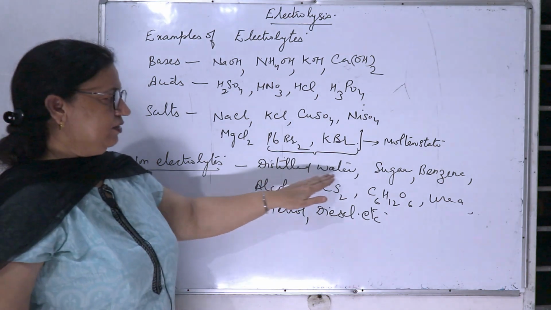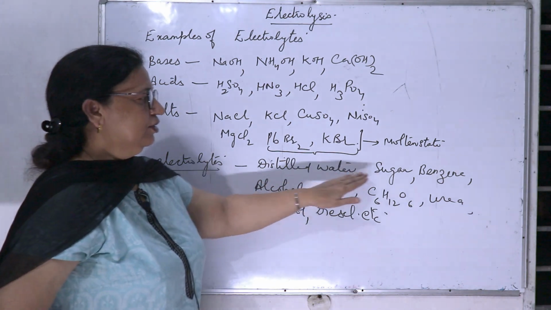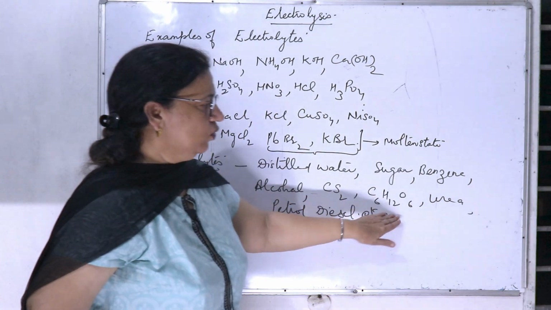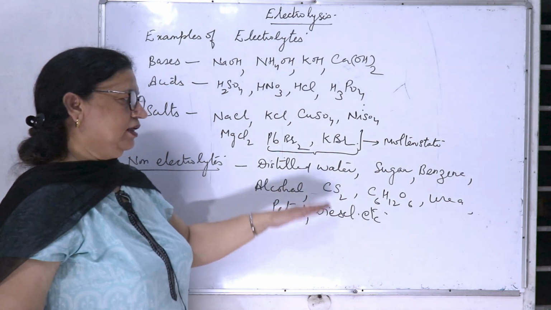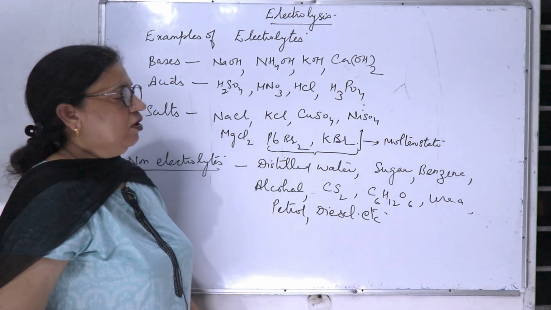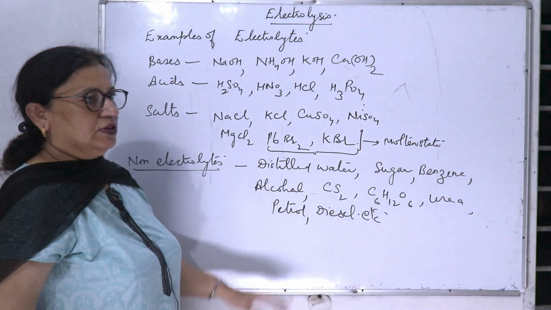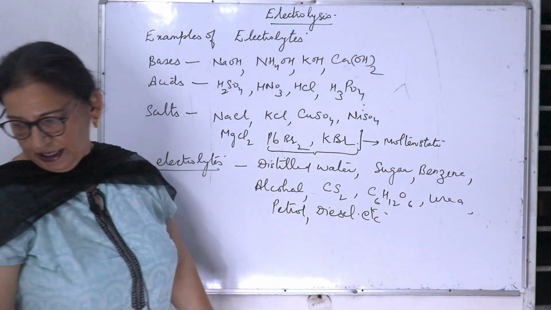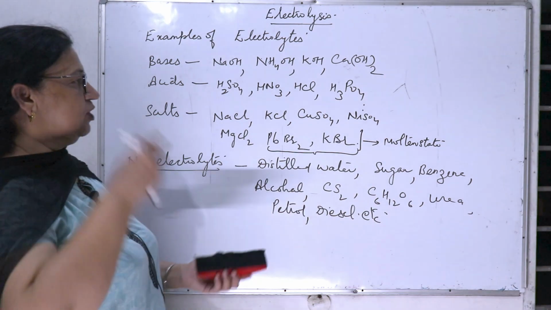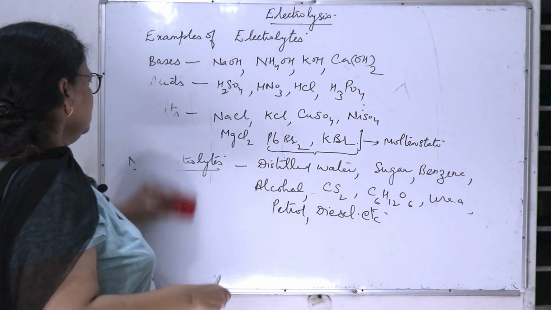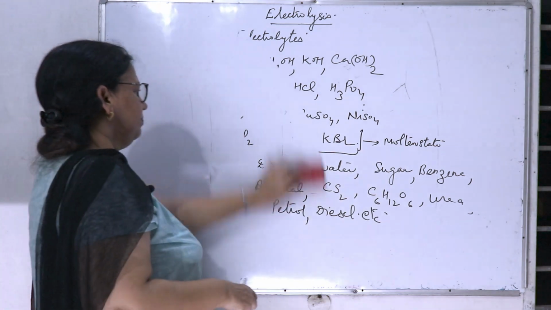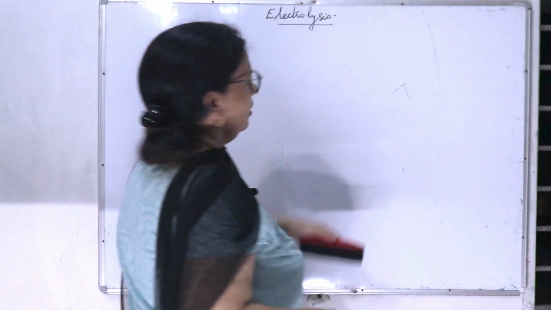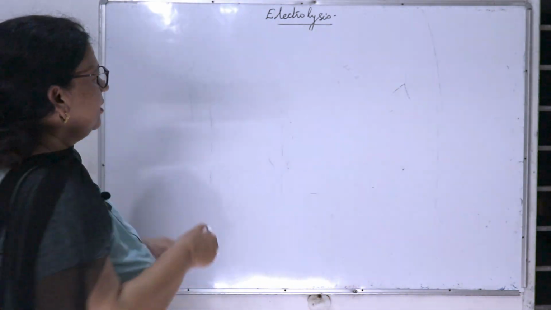Non-electrolytes, that can be distilled water, that is pure water, sugar, benzene, alcohol, carbon disulfide, glucose, urea, petrol, diesel. These are all covalent compounds, all organic compounds. They are non-electrolytes. Only the carboxylic acids, they can be electrolytes because they are acids. So this is all about the examples of these electrolytes.